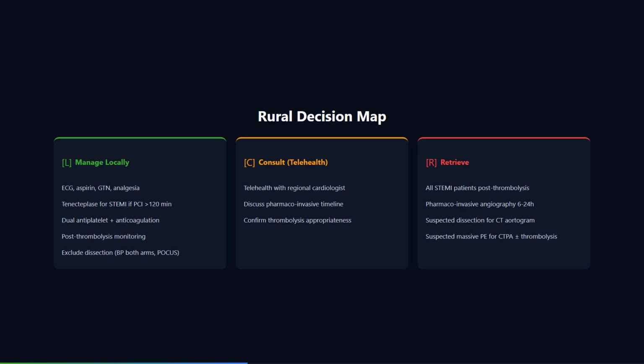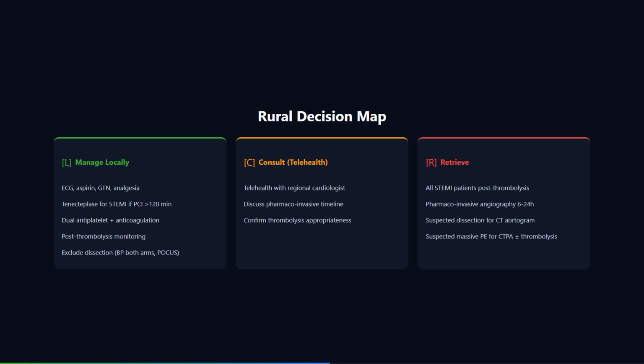If I see an intimal flap on POCUS, or if I find a pulse deficit, a significant blood pressure differential, or a new aortic regurgitation murmur, I do not thrombolyse. I manage the patient as a dissection until proven otherwise. That means blood pressure and heart rate control, and urgent retrieval for CT aortogram and surgical assessment. Blood pressure control in suspected dissection. Give me the targets and the drugs.